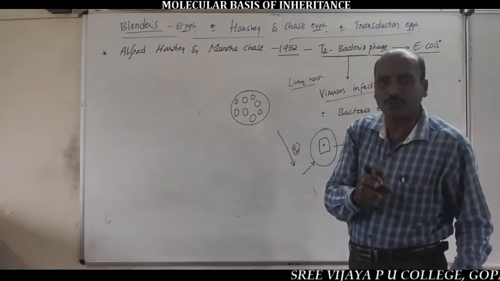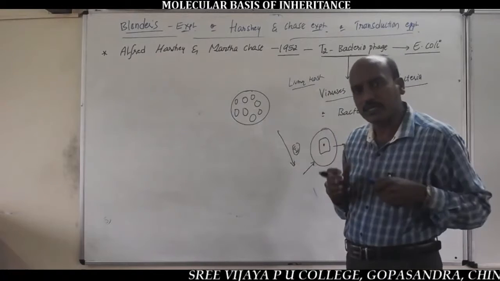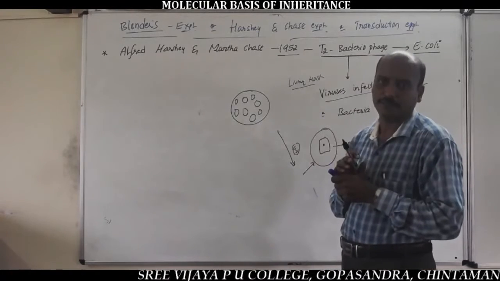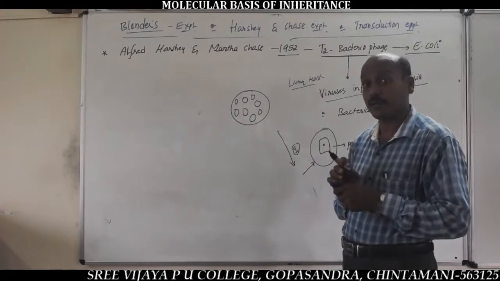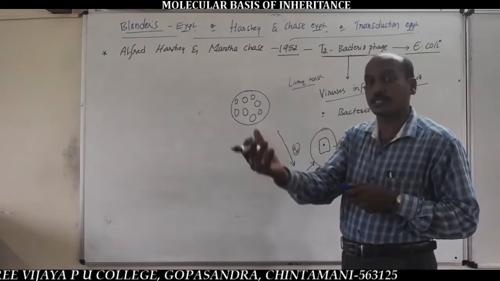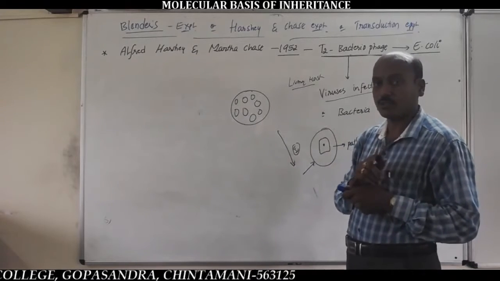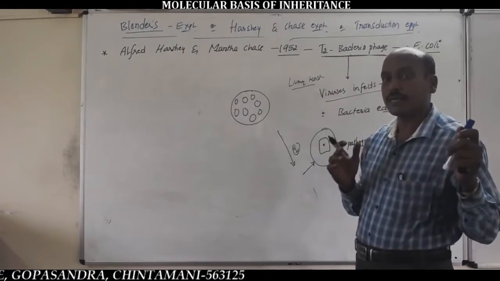Obligatory parasites multiply only inside the host cells, but facultative parasites can multiply outside the host cells, outside the host body. Very important. So viruses are obligatory parasites.